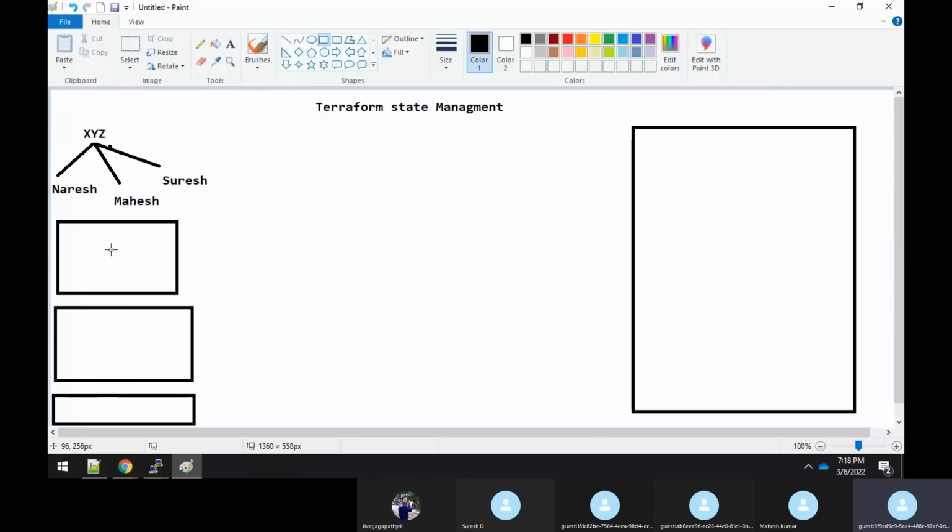They have to install the software, and on top of the operating system they have to install Terraform also, right? Once Terraform is installed, these engineers like Naresh can start writing a Terraform file. To do that, he logs into the system, and he will try to create one directory.